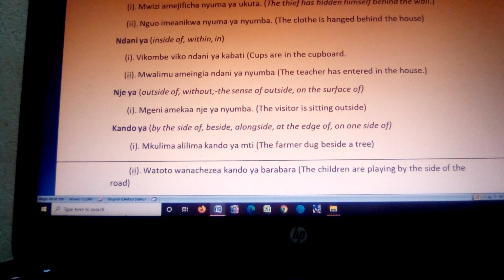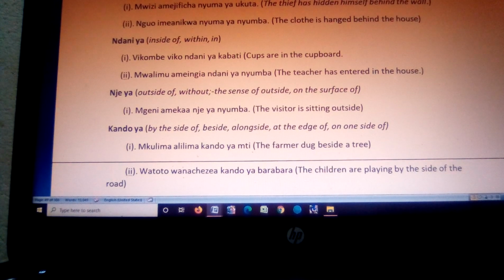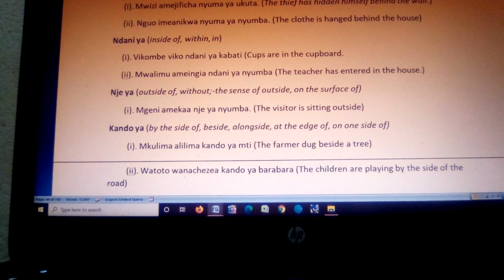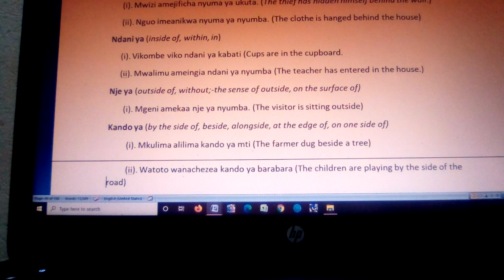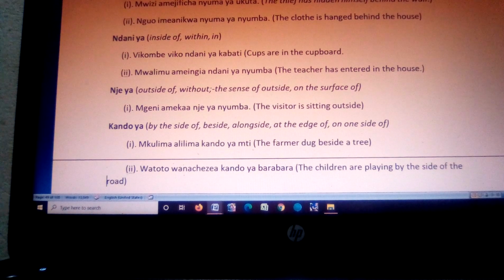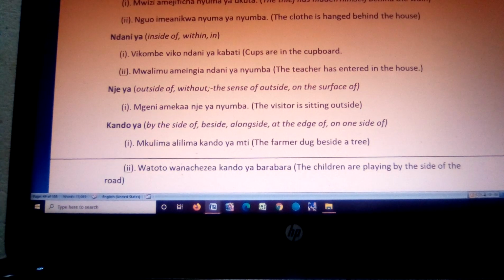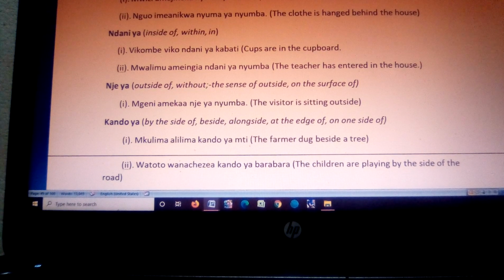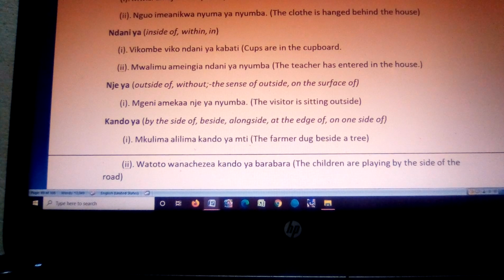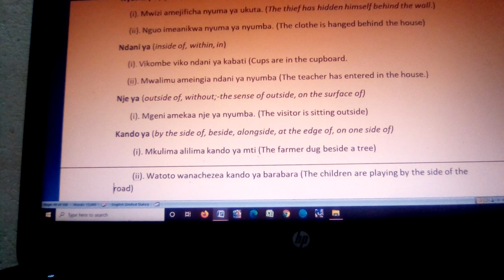We have another preposition of position. Nje ya, that's outside of. It also means without, in the sense of outside, on the surface of. For example, we have mgeni amekaa nje ya nyumba. This is to mean outside of the house. The visitor is sitting outside, not inside the house, but outside the house.